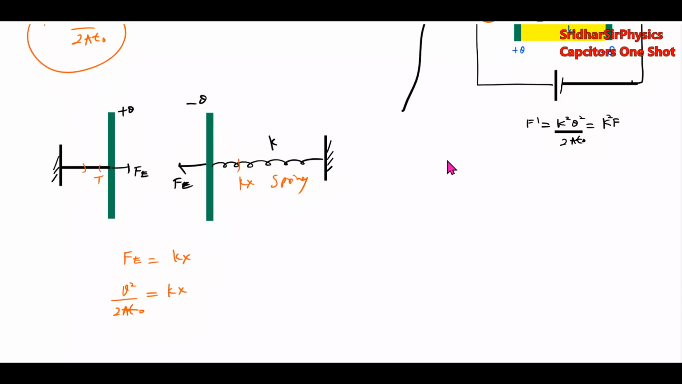Then it can also be another situation. I'll bring another situation: there's a plate, another plate.